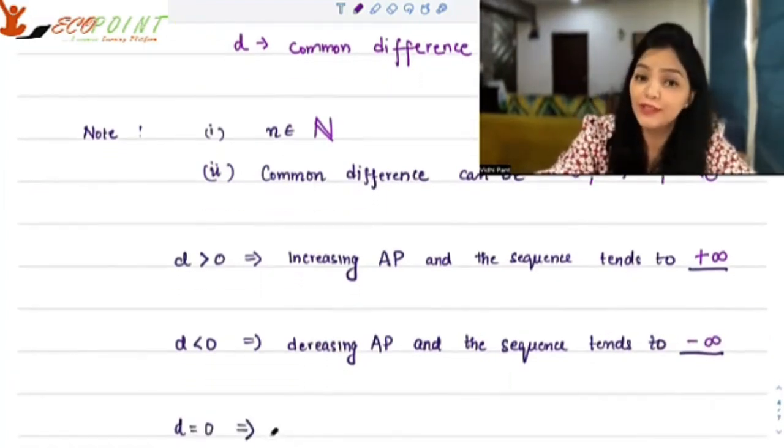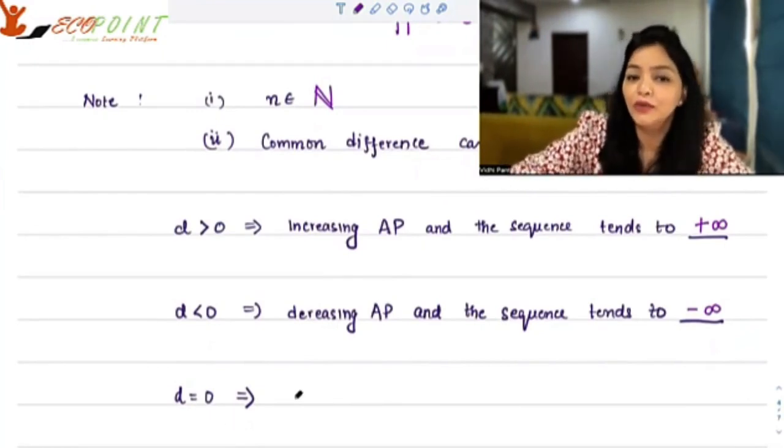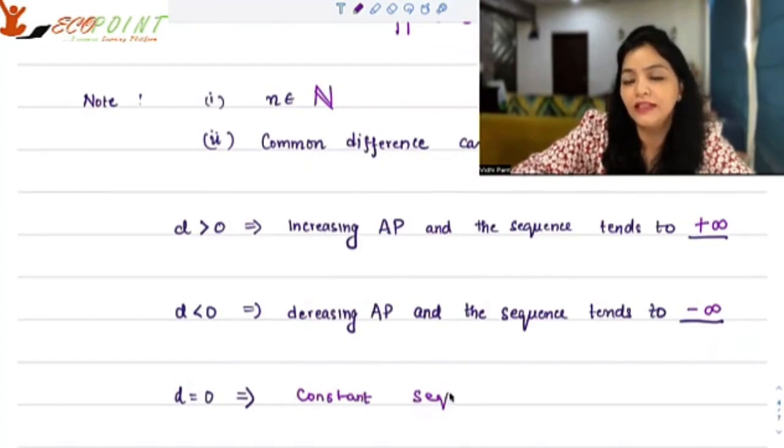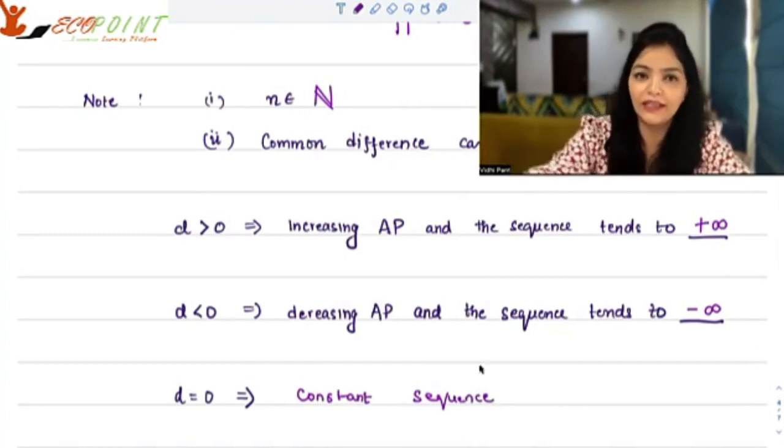If difference is 0, then that means you are adding 0 to a every time, right? So if you're adding 0 to a every time, that means it's a constant sequence. Nothing is ever changing. It is just the sequence which consists of A.